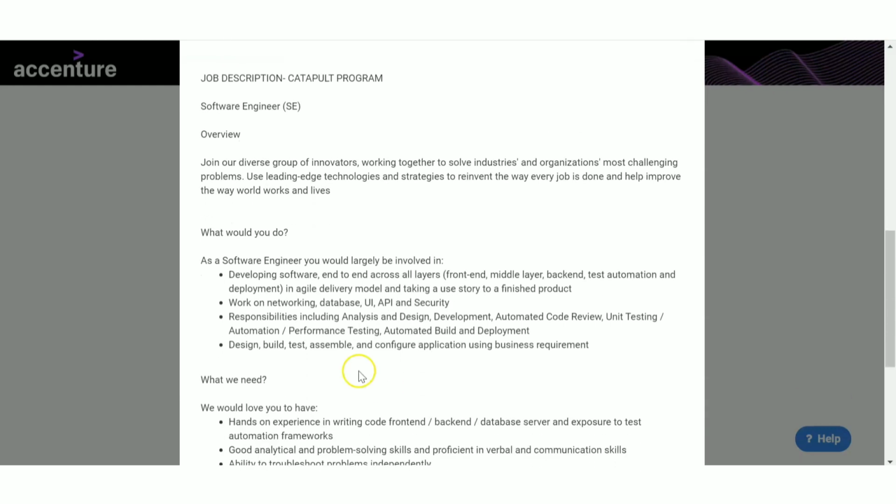Now, as a software engineer, here also you will be developing software end-to-end across all layers, working on networking, database, UI designing, API and security. The responsibilities include analysis and design, also development, automated code review, unit testing, automation, performance testing, automated build and deployment. So designing, building, testing, assembling, all these things you'll be doing. That is the job role of a software engineer.